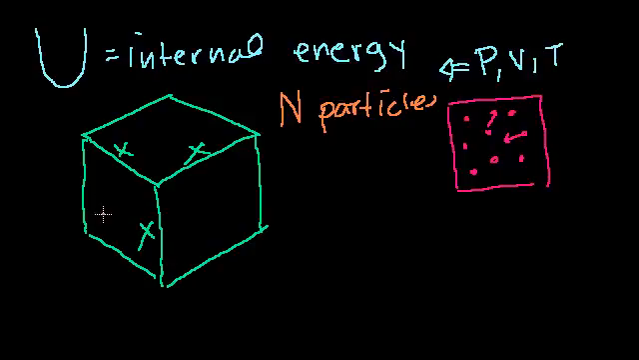N particles, so they're all doing what they will. Now, this is where I'm going to make the gross simplification, but I think it's reasonable. So in a normal system, every particle, and we've done this before, is just bouncing off in every